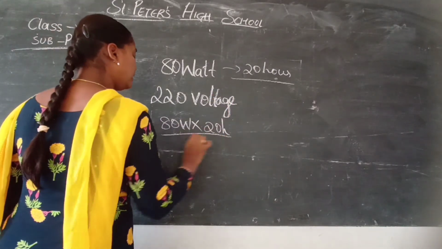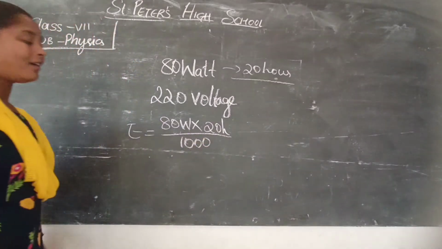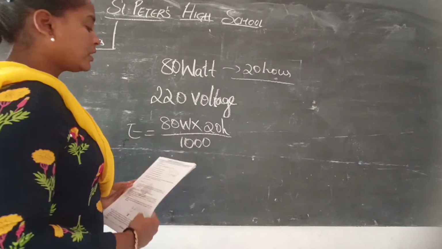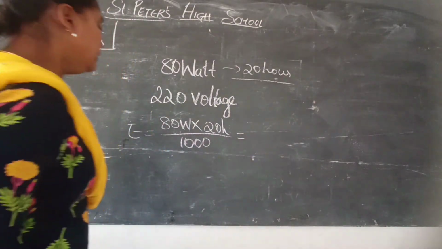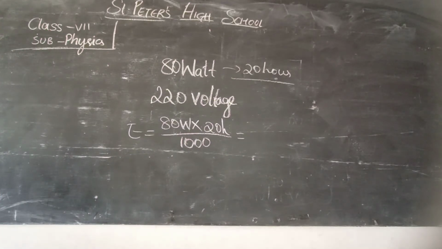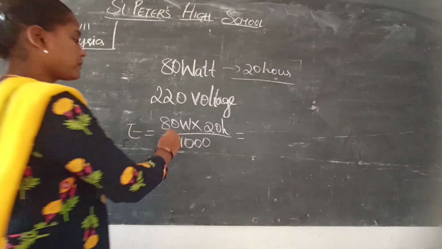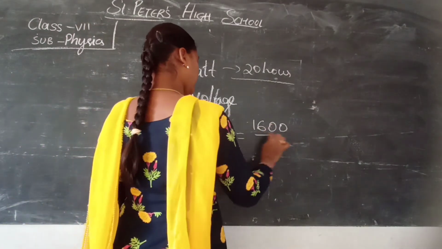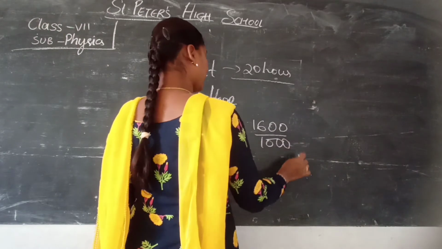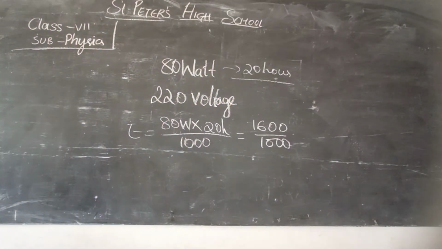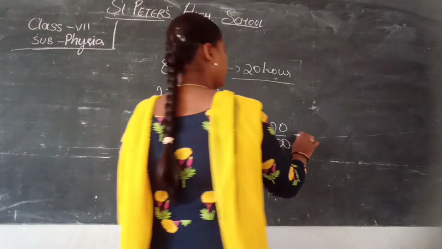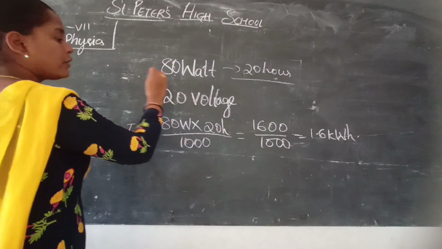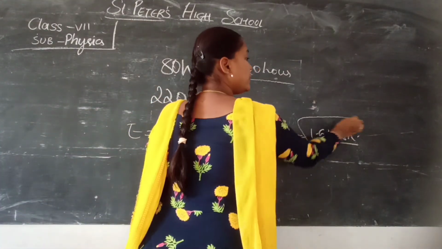Okay, and divided by 1000. Why? Because we want the energy consumed in kilowatt hours, so we divide by 1000. Here you will get 8 twos are 16, and this is 1600 by 1000. So here you will get 1.6 kilowatt hour. That means for a refrigerator 1.6 kilowatt hour is used.